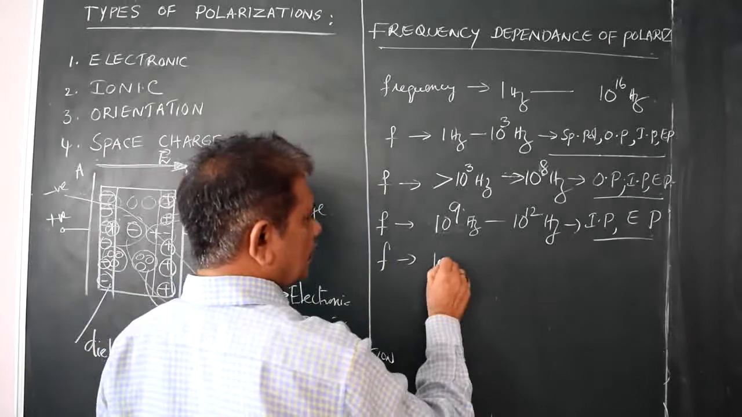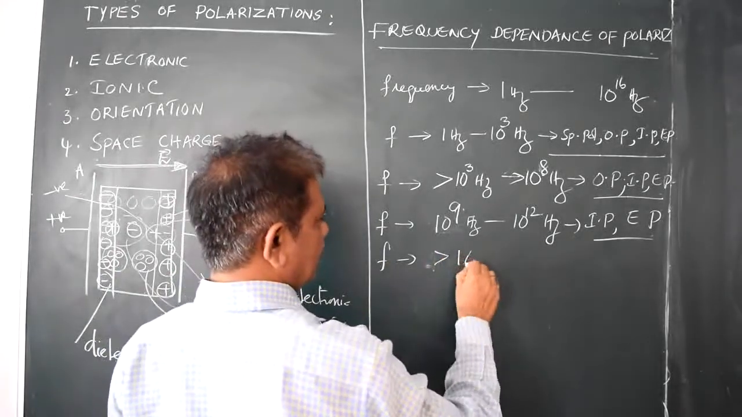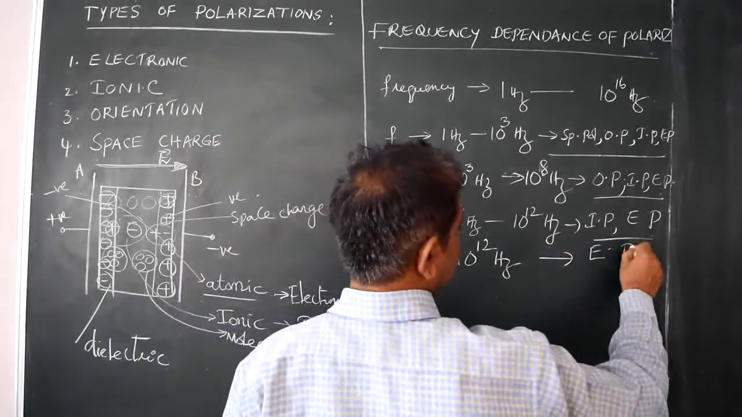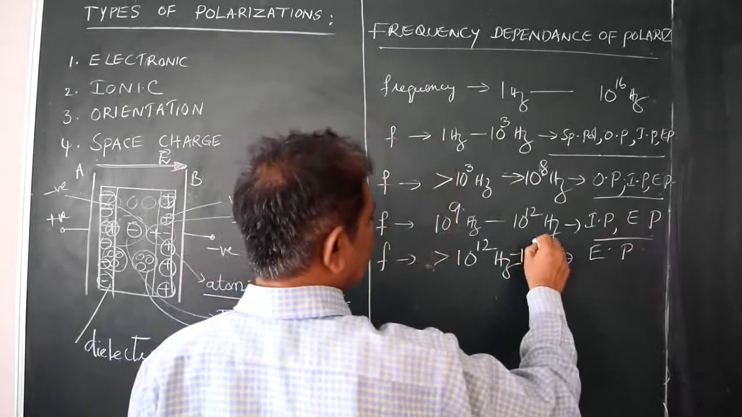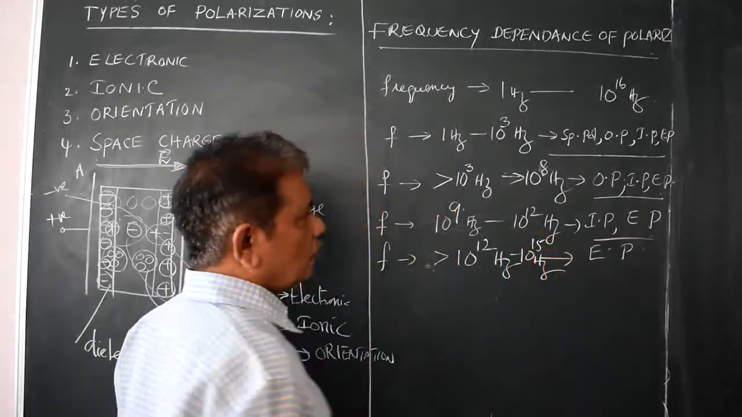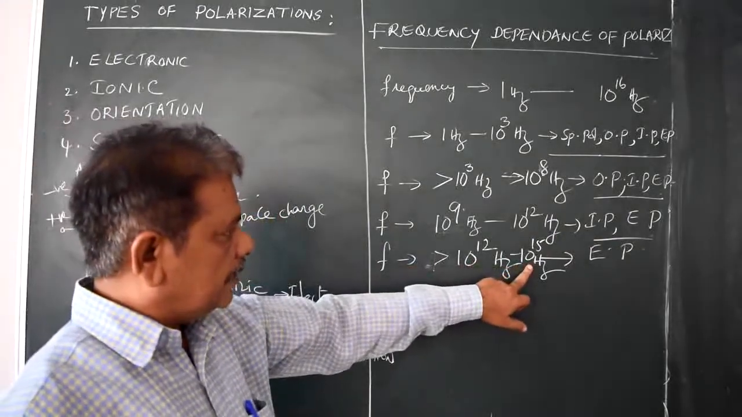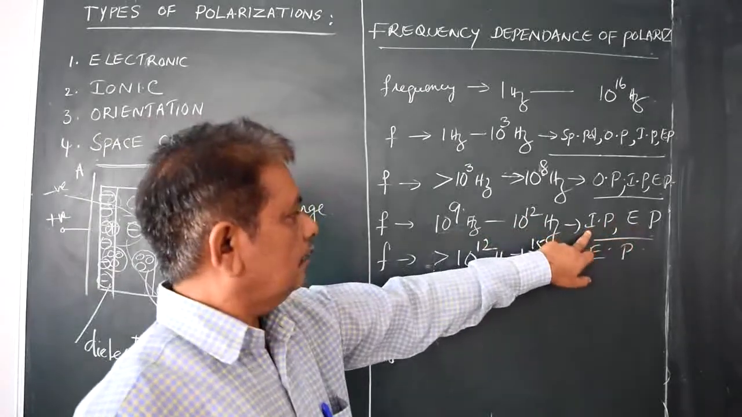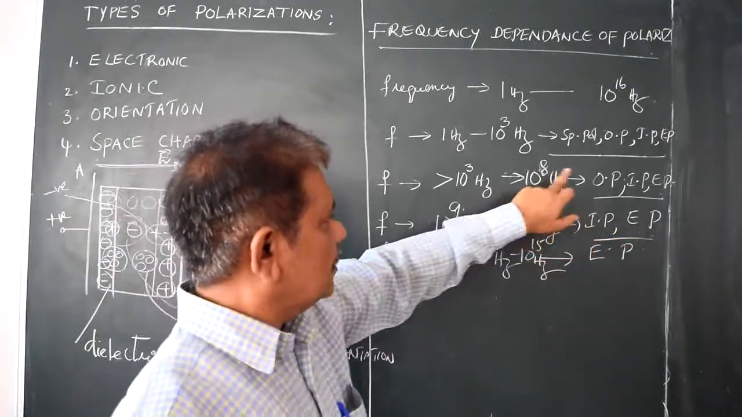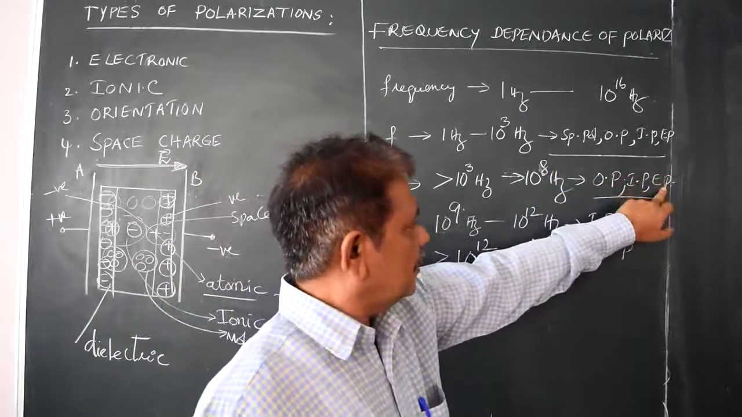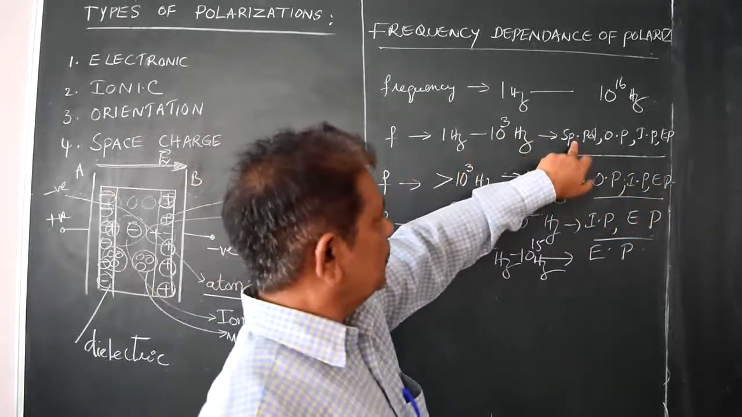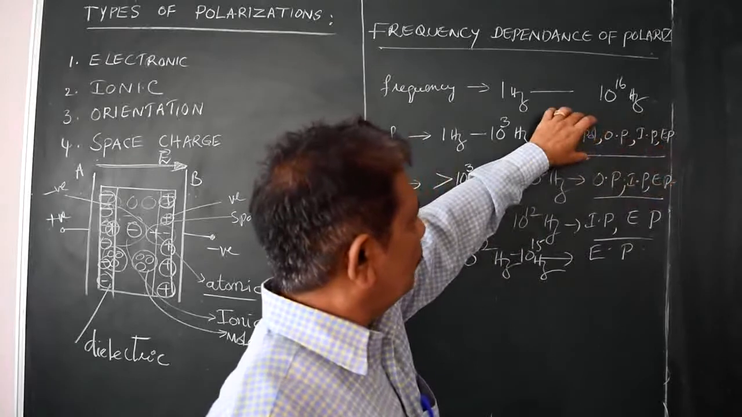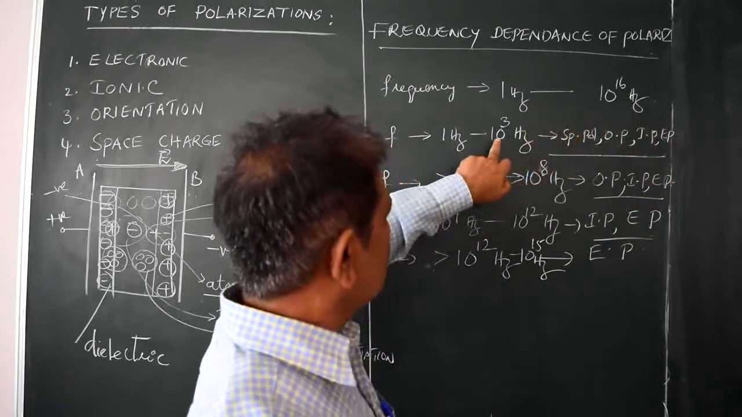And if the frequency is greater than 10 power 12 Hz, only electronic polarization is observed, up to 10 power 15 Hz. So what have you observed? At 10 power 15 Hz, only electronic polarization. Up to 10 power 12 Hz, electronic and ionic polarization. Up to 10 power 8 Hz, orientation, ionic and electronic polarization. Up to 10 power 3 Hz, space charge, orientation, ionic and electronic: four polarizations are observed below 10 power 3 Hz.